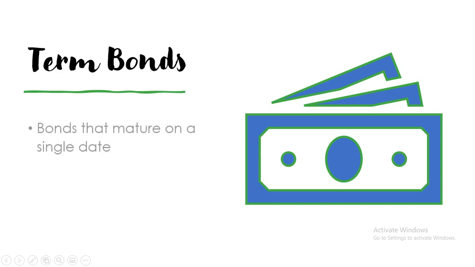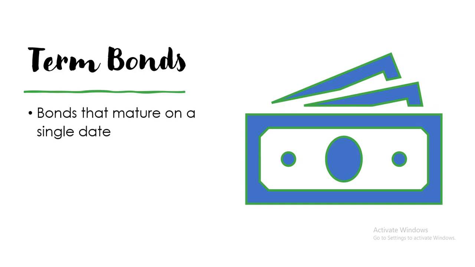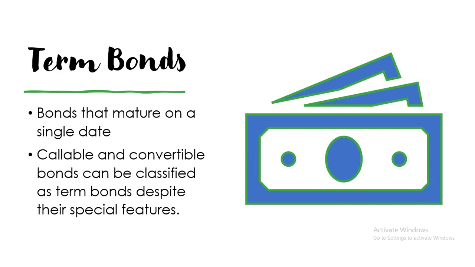Now, term bonds are bonds that mature on a single date. So parang siyang one-time payment. So callable and convertible bonds can be classified as term bonds despite their special features. So one-time payment siya.